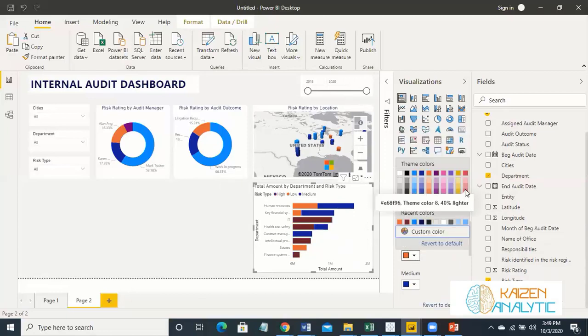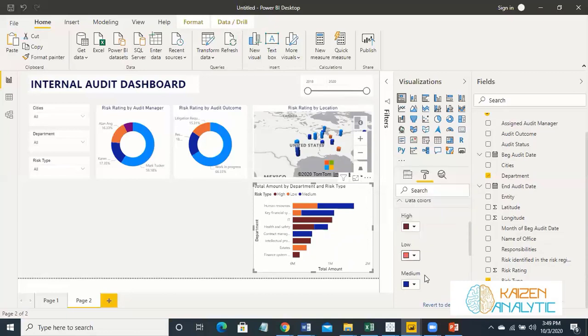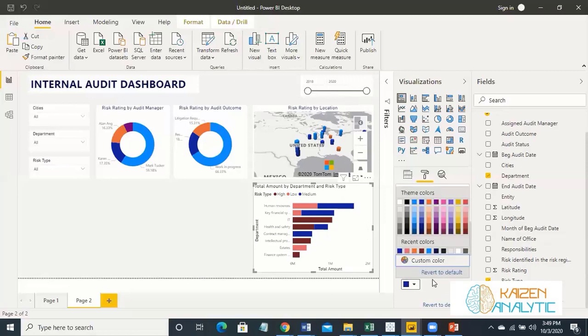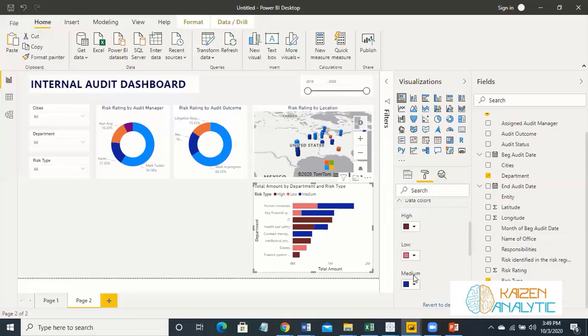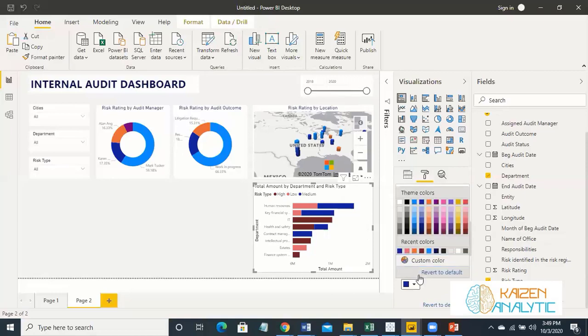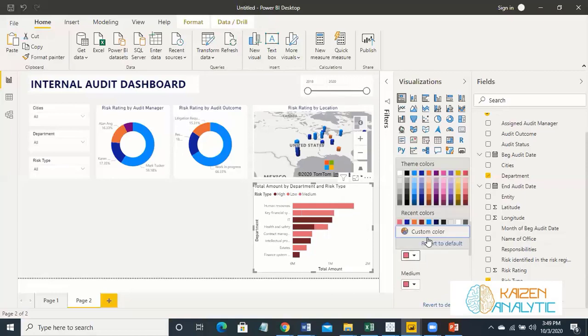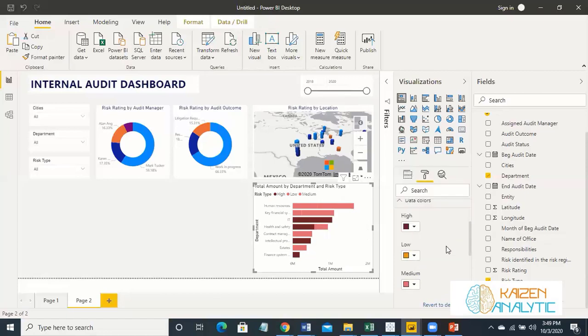This one you can name as the light one. And this is medium. I think, yes, medium should be the lighter one. As far as low is concerned, change the color for low. So you can see that low has a different color.